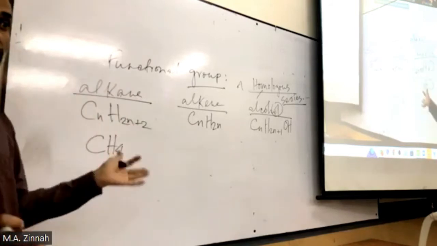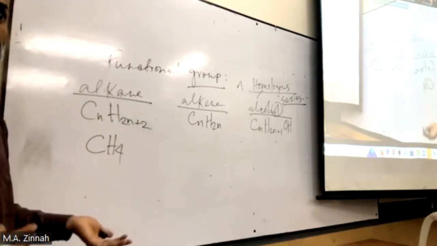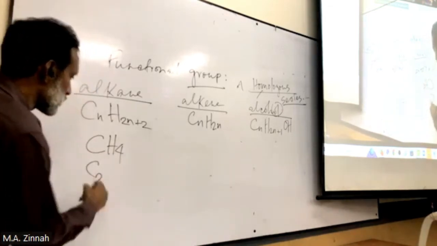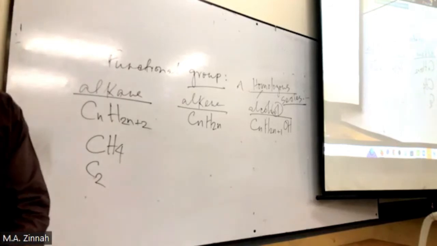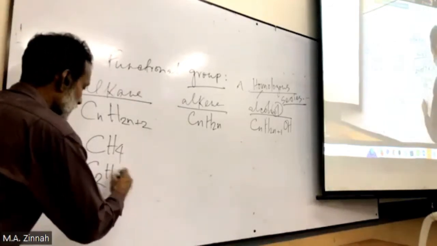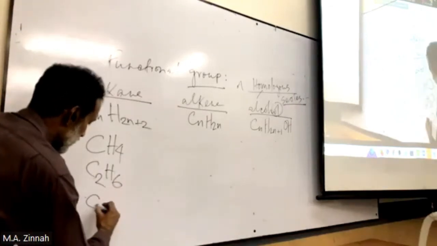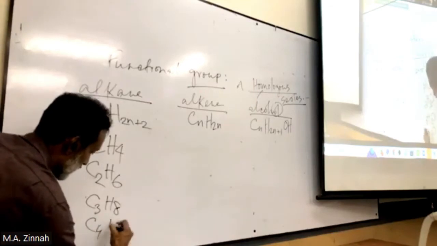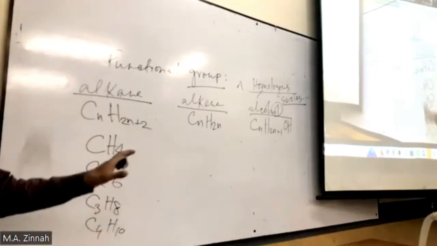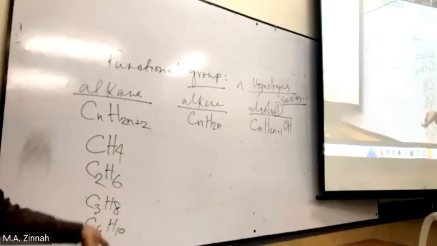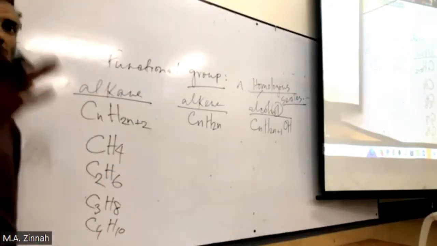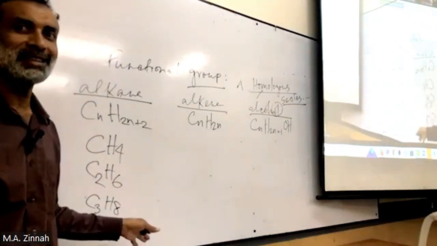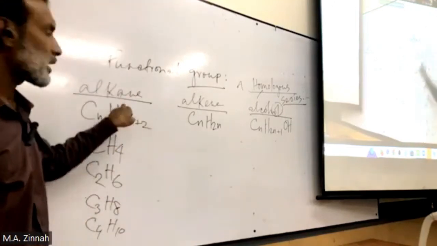We use this for our cooking gas. Okay, cooking gas. This is mainly this there. If n equals 2, what's the value for H? 6. If the value here is 3, what's the hydrogen here? 8. If the value is 4, how many hydrogen there? 10. So this is how you can put various values to get various compounds. These are different compounds. I told you there may be thousands of compounds with different values of n. Okay, clear? But all of them are alkane.